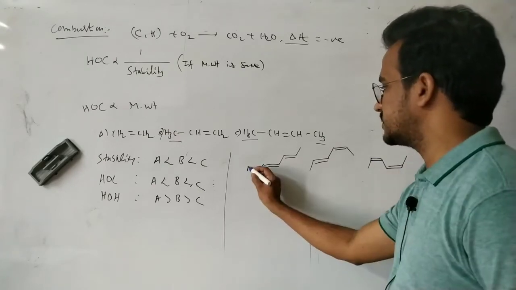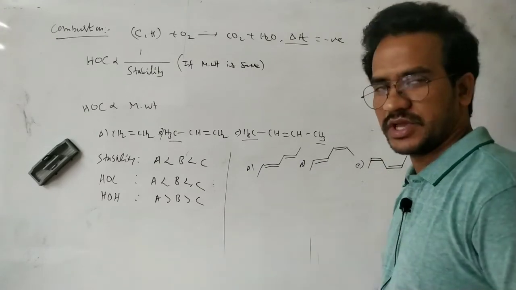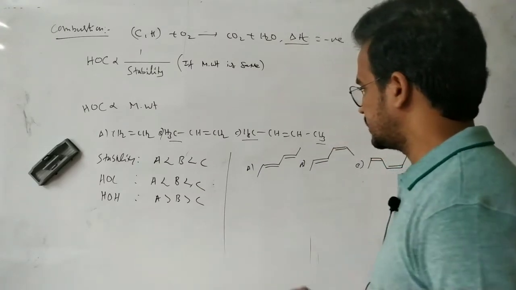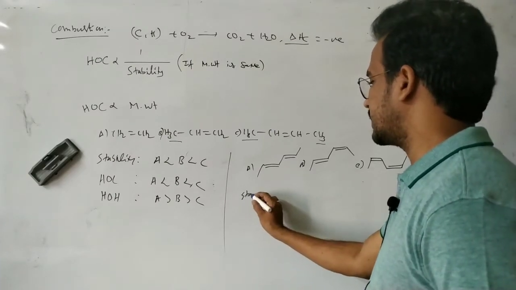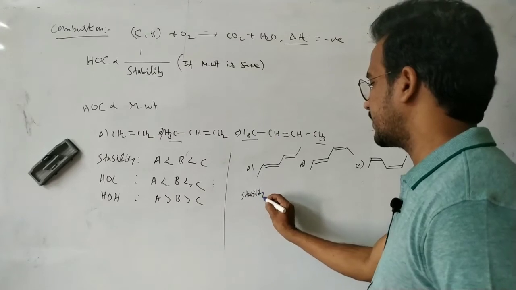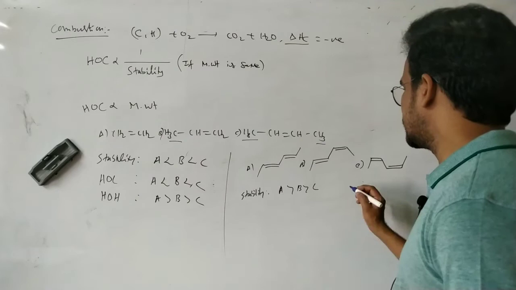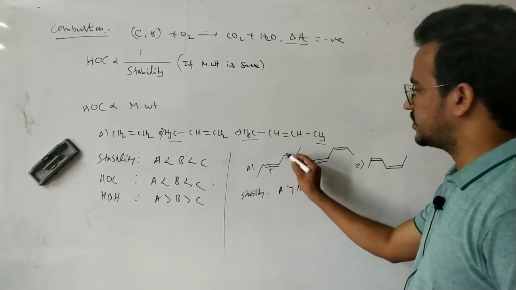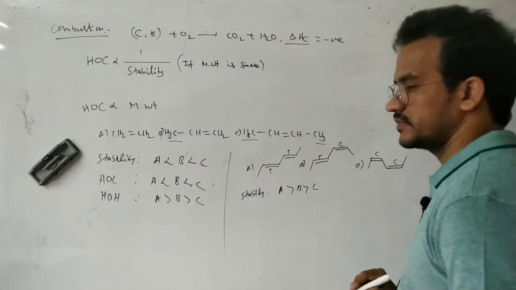There are 3 alkenes, A, B, C. This was the JEE Mains question from last year or this year, I think in the March or February session. Now here, let us write the stability. A is more stable and C is least stable, because trans double bond, trans double bond, trans double bond, cis double bond, cis double bond, cis double bond.